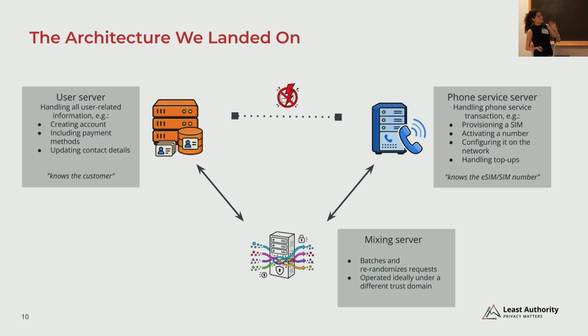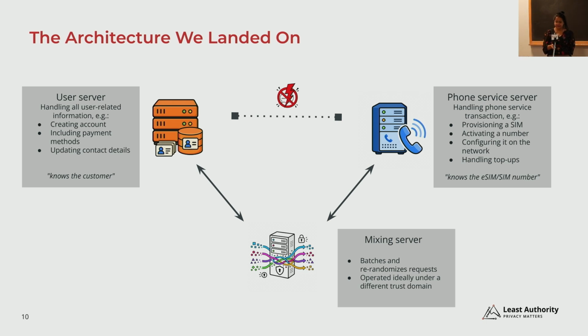And a phone service, which would handle all the SIM and phone number related things. These 2 services should not talk. All the transactions should be passed through a mixing server, which will help with timing attacks by batching and re-randomizing requests, and should be operated ideally under a different trust domain. So this is just a general architecture idea, and Pulmi is now going to talk a little bit more about the cryptographic design that we were thinking about.